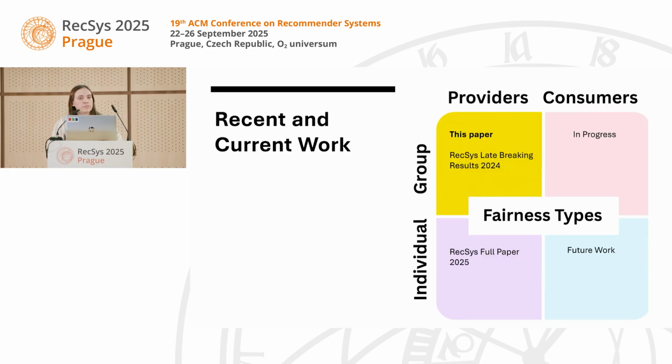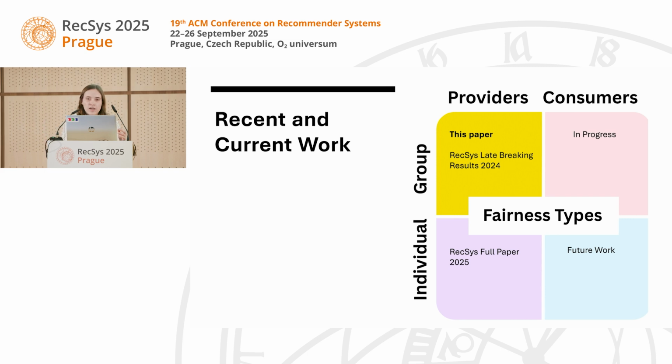So what's the bigger goal of SCRUF? We want to address fairness in these four quadrants here. We're looking at providers, we're looking at consumers, and we're looking at fairness both at the group and the individual level. This paper just looked at multiple protected groups on the provider side. We've also looked at different definitions of group fairness in our late-breaking results paper last year, and this year we just presented a combination of using individual and group fairness for providers, and we're currently working on consumer side fairness. So if you have any ideas or want to talk to me about that, feel free, I'd love to hear from you.